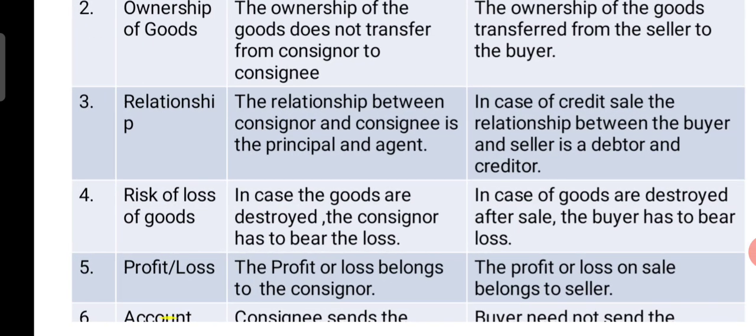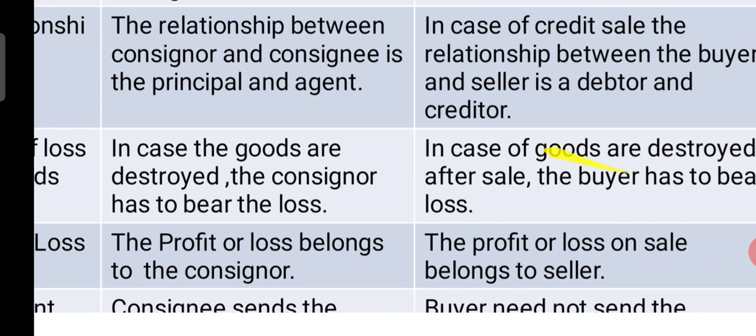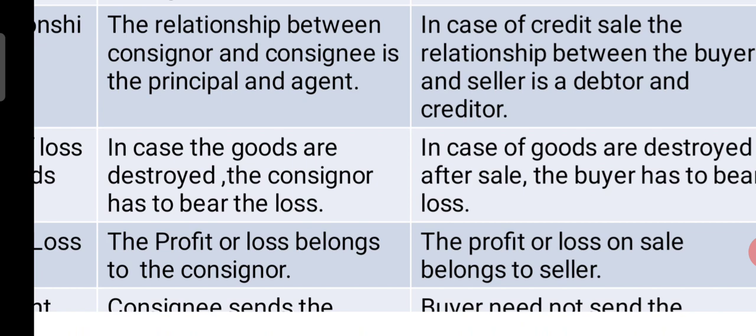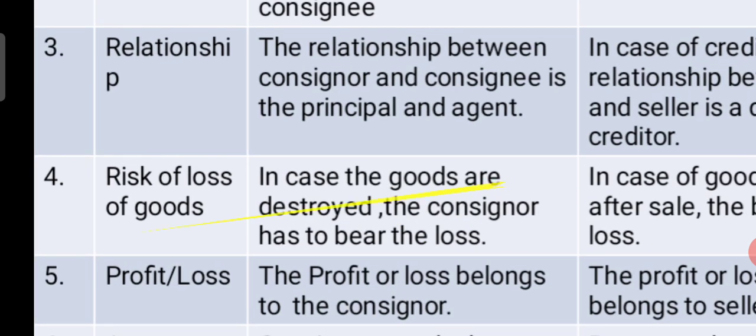And come to next, profit or loss. The profit or loss belongs to the consignor. In case of consignment, whatever profits are made on consignment sales will be enjoyed by the consignor. In case of sales, the profit or loss on sale belongs to the seller. And the last and final point, that is